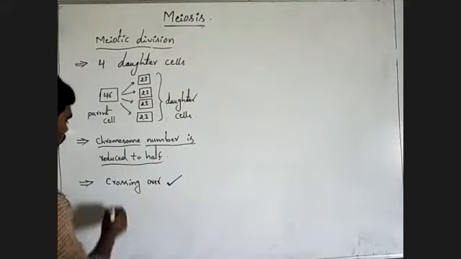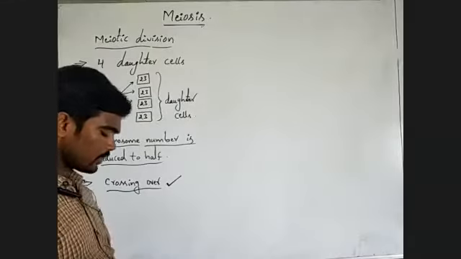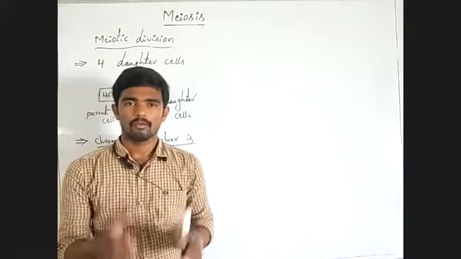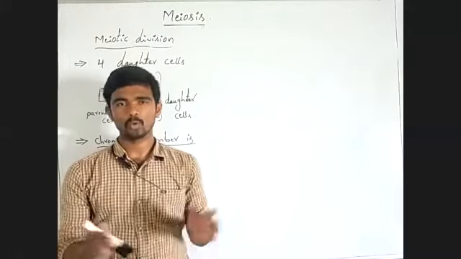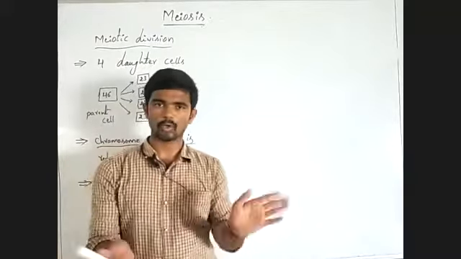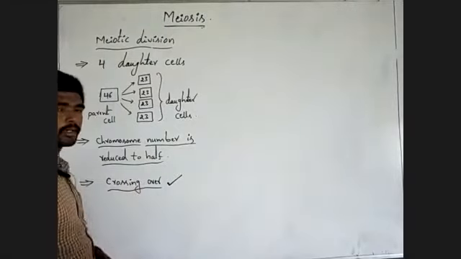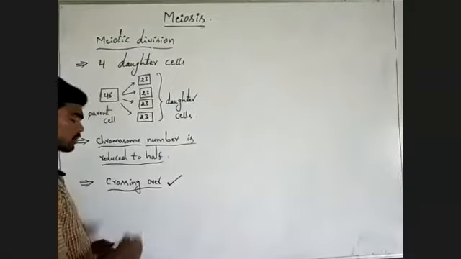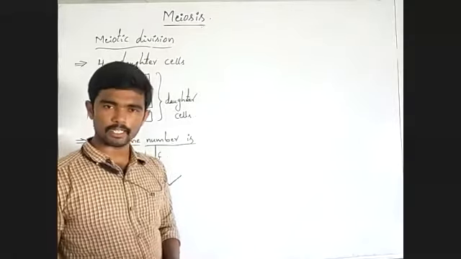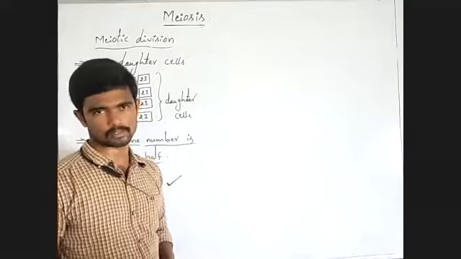Crossing over is an important process, the exchange of genetic material between 2 homologous chromosomes. Because of this crossing over, genetic variations occur in new organisms.